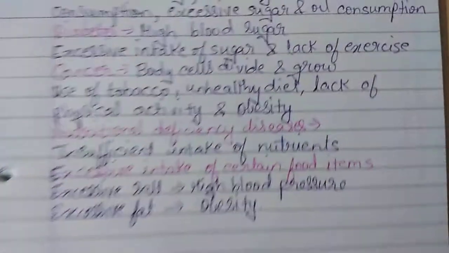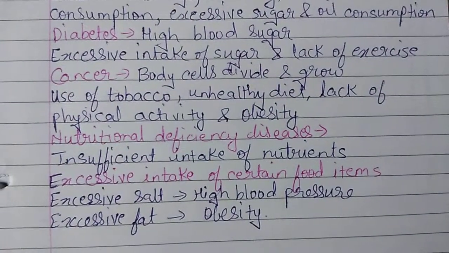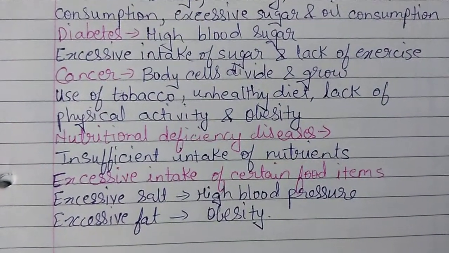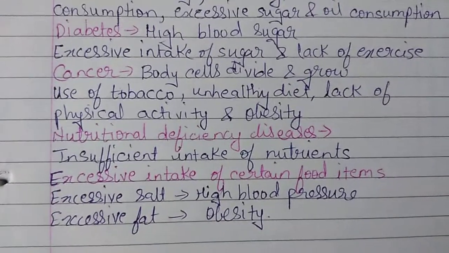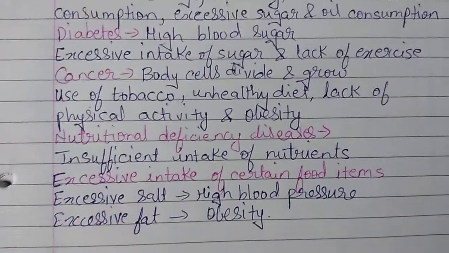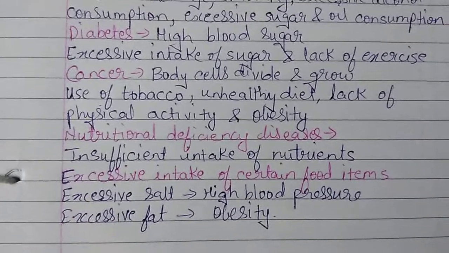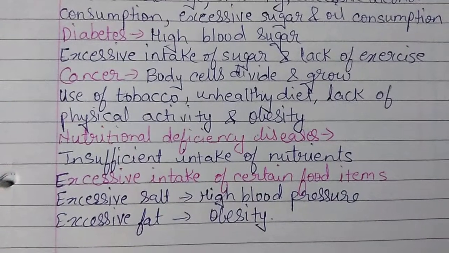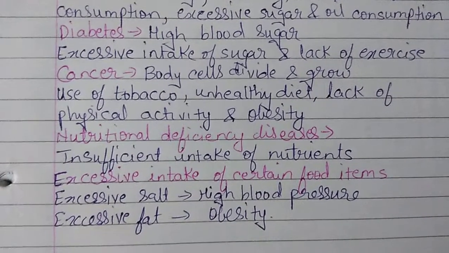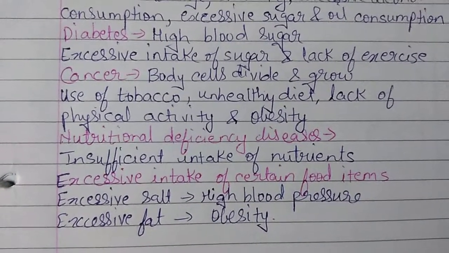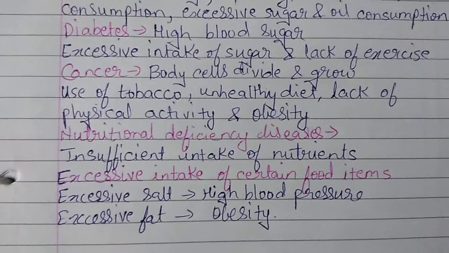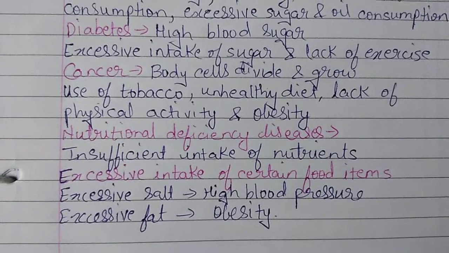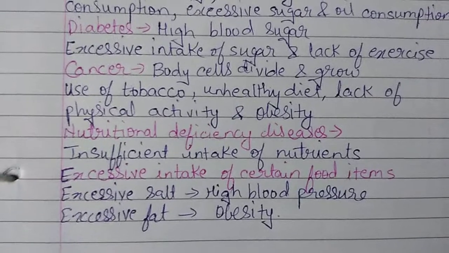Then lastly, excessive intake of certain food items. This is also one of the reasons which leads to certain diseases or conditions. So what are those? The most common example is excessive intake of salt. The body needs salt, but in a specific amount.